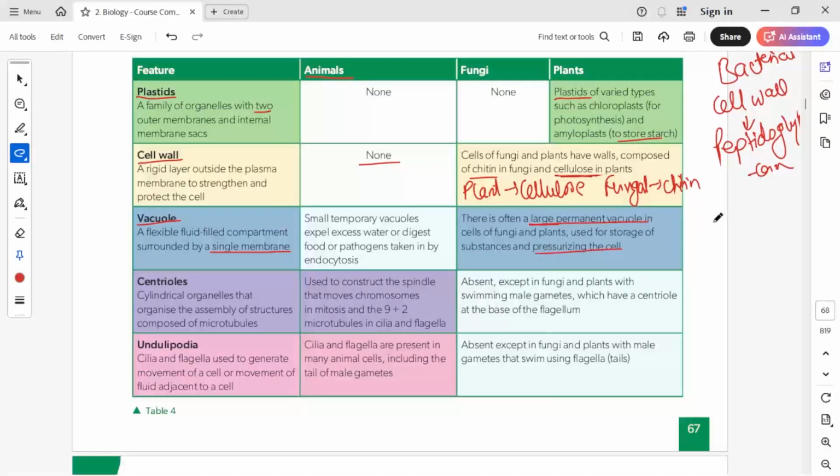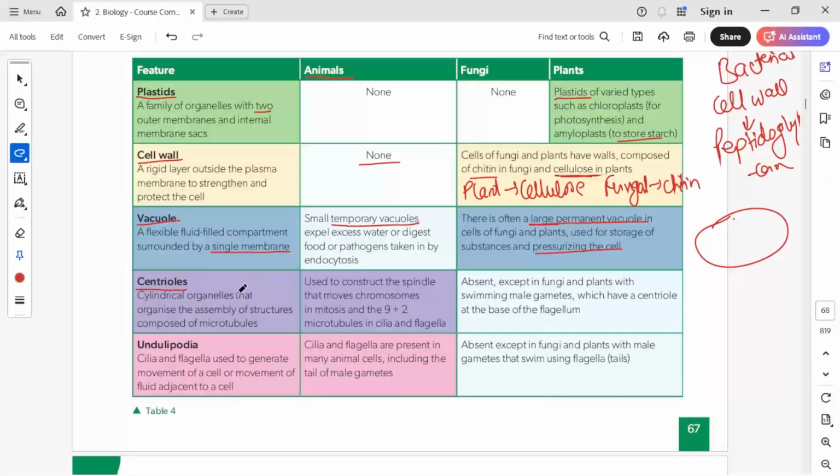So it keeps the cell structure intact, rigid and open. The swollen look of the cell is because of the presence of these vacuoles. So it has a very important role in fungi and plants. When compared to animals, they are temporary vacuoles, used just to expel excess water or digest food whenever it is required.